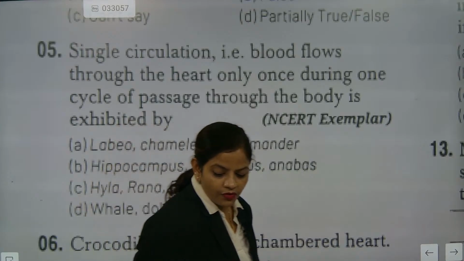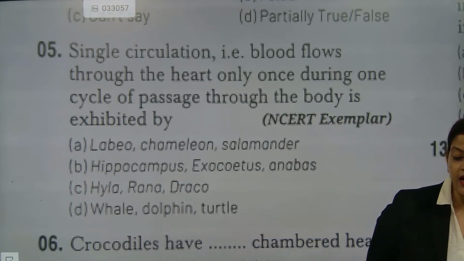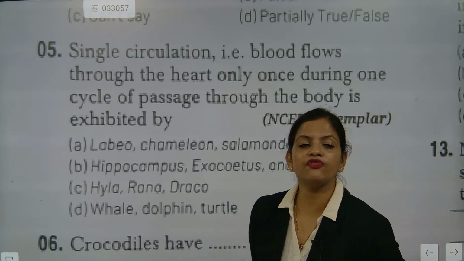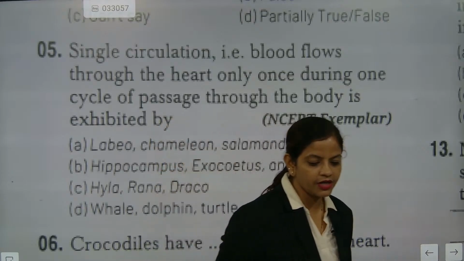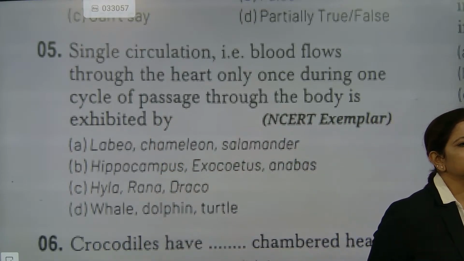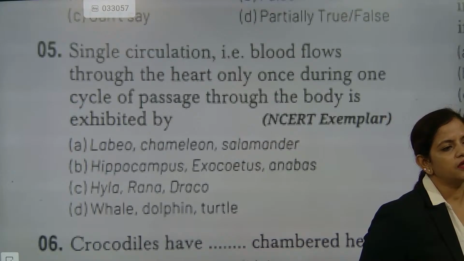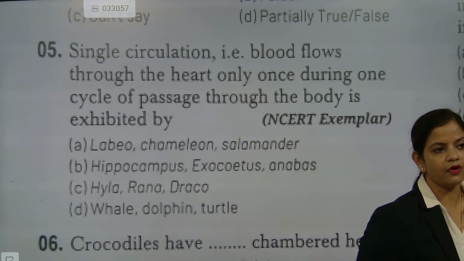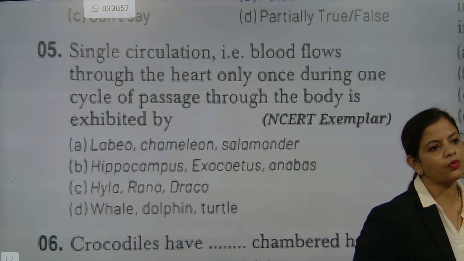See, when you are talking about Hyla, Rana, and Draco, they are a type of lizard and frog. Understood or not? If you are seriously not ready to study this, you inform me. I'm leaving all my appointments and standing here.